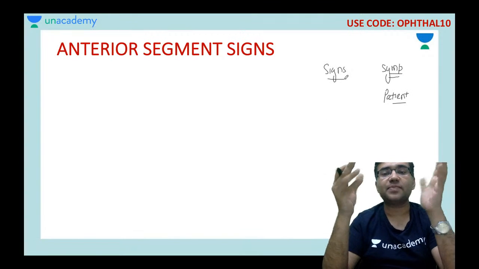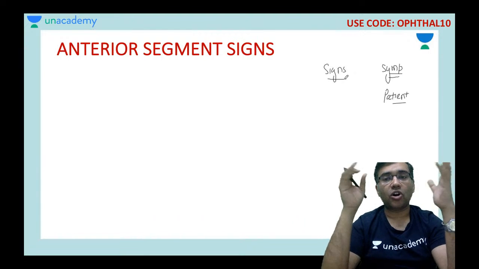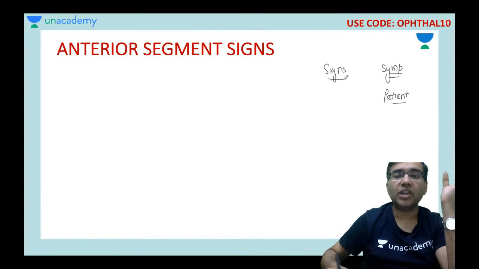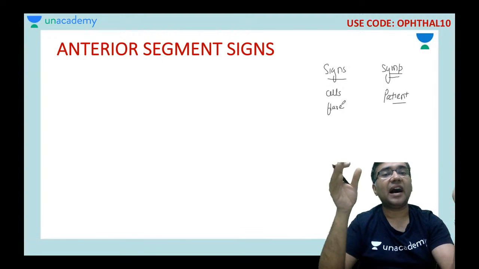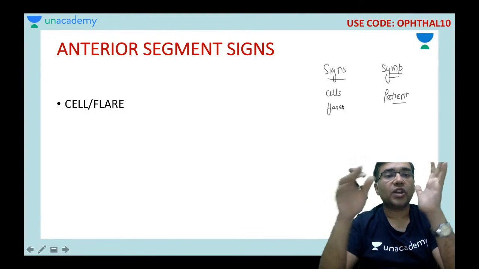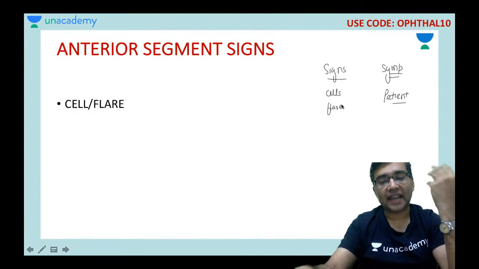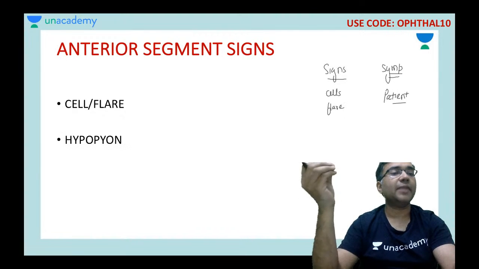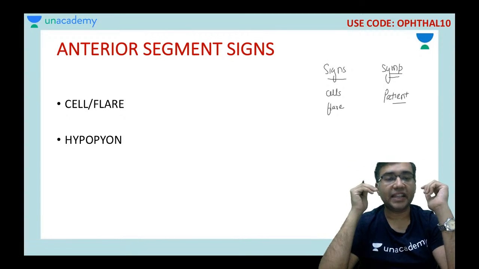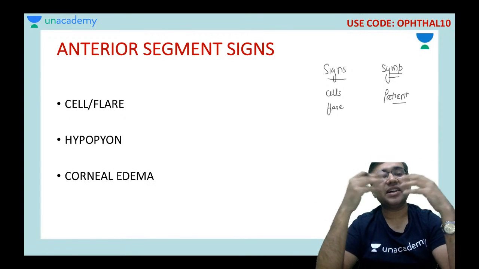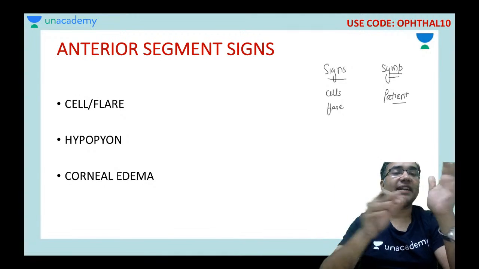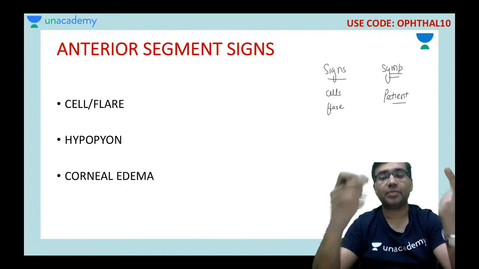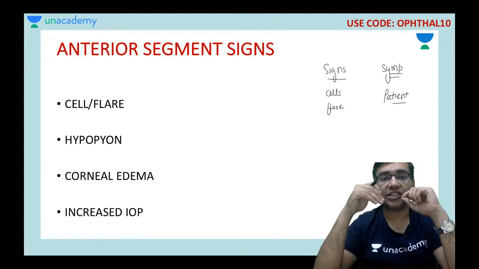Signs means when you are basically seeing him on the slit lamp or on the direct or indirect ophthalmoscopy, you are seeing the patient is having uveitis. So the patient is having cells, flare, KPs. So all these are the anterior segment signs. Like uveitis, you can have cells or flare. Hypopyon. Hypopyon means pus in the anterior chamber. Then the patient may have corneal edema, and because of the severe uveitis, patient may have increased intraocular pressure.